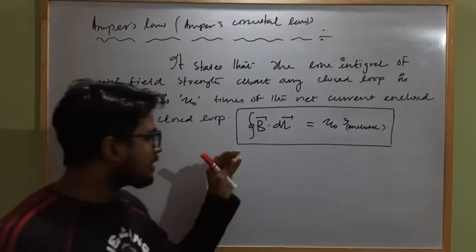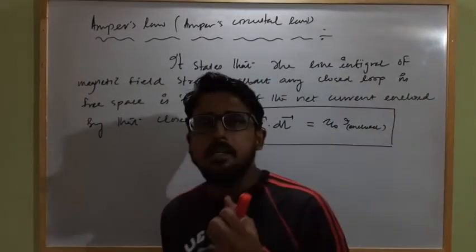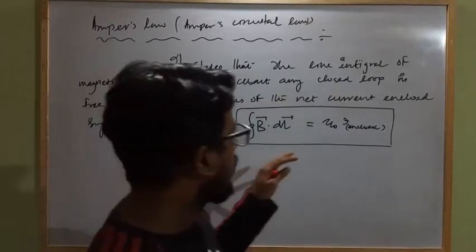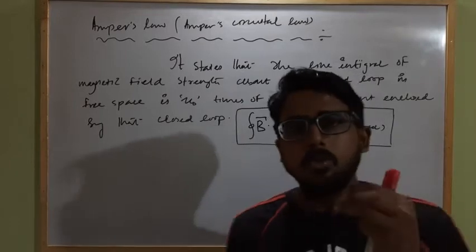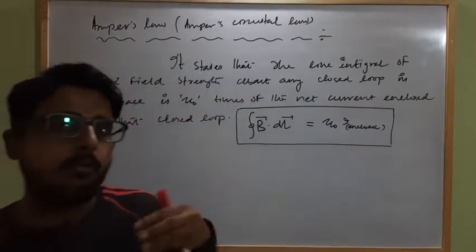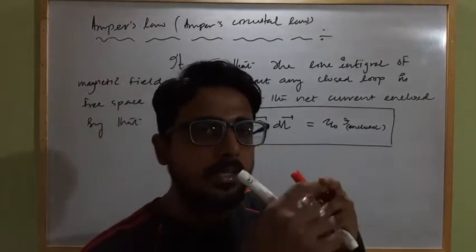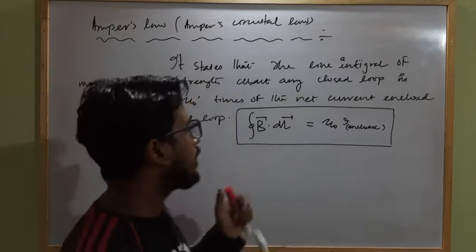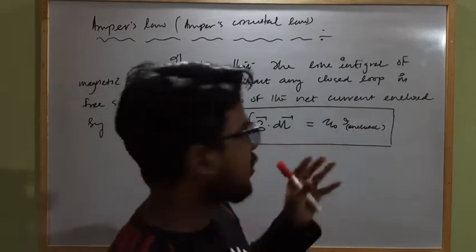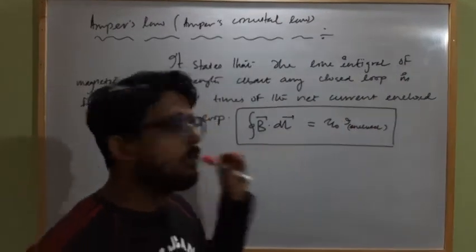This is somewhat related to Gauss's law in electrostatics. In Gauss's law we define what? The total electric flux linked with a closed surface is epsilon naught times the total charge enclosed by that surface. Here, in place of a surface we are considering a loop. A surface is a three-dimensional figure, a loop is a two-dimensional figure.